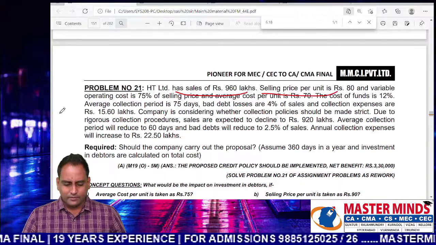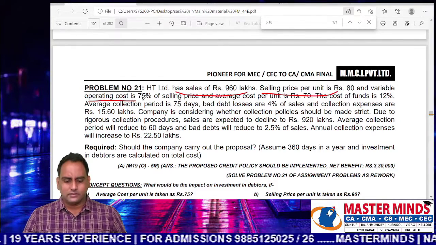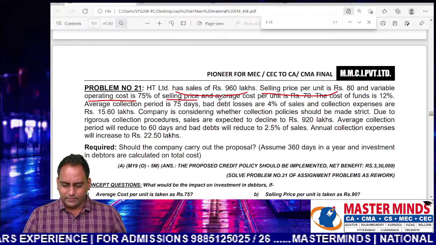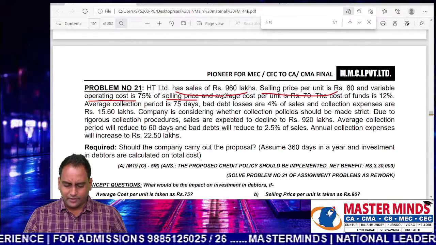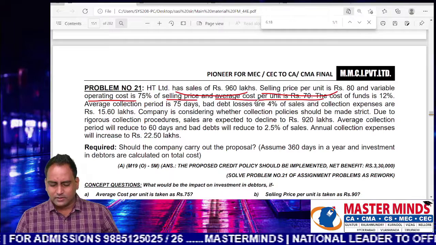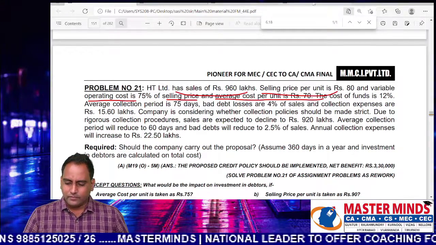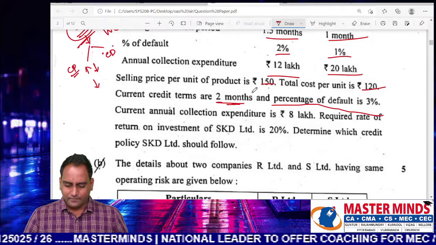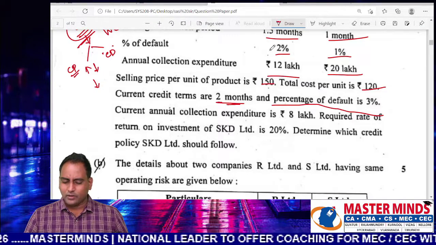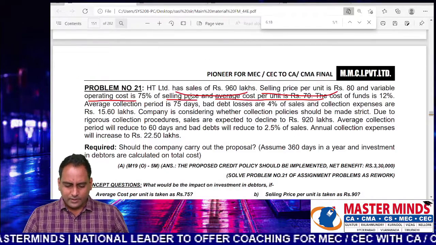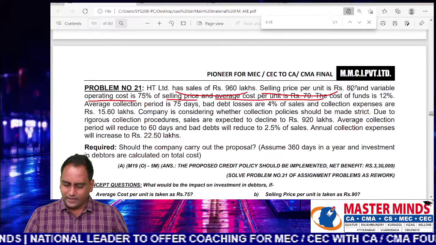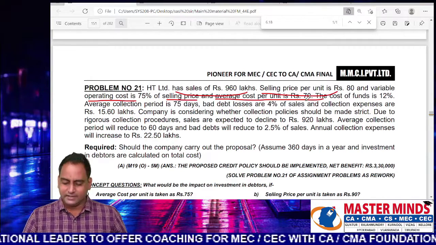Selling price, variable cost is also given. Variable cost is 75% of selling price, and the average cost or total cost per unit is 70. So you can see here selling price 150, total cost 120. Here selling price is 80 and the total cost is 70.